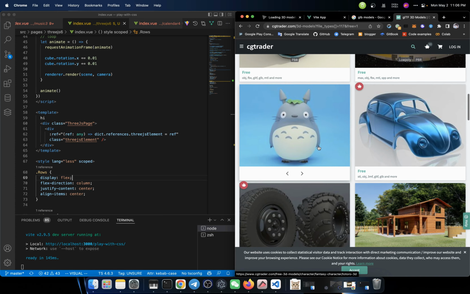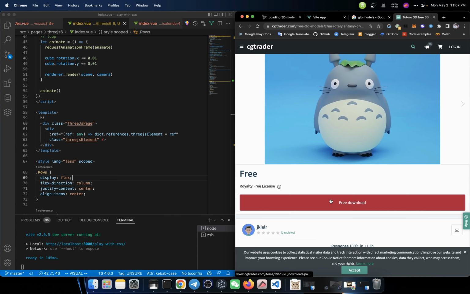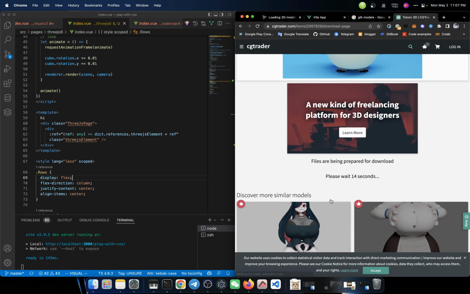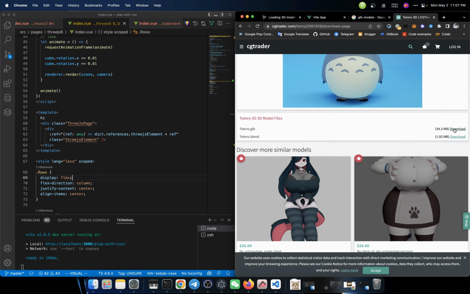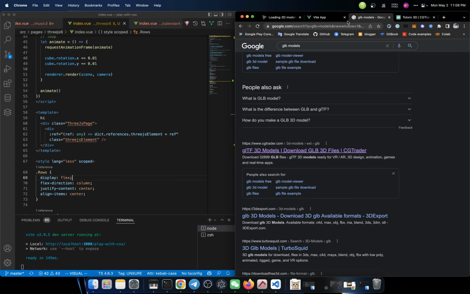I may just need a simple model. How about this one? Can I just download it? We have to wait for 20 seconds and then we could download it. It's about 34 megabytes. That's too big. I just want some simple models that I could use as an example for you guys.